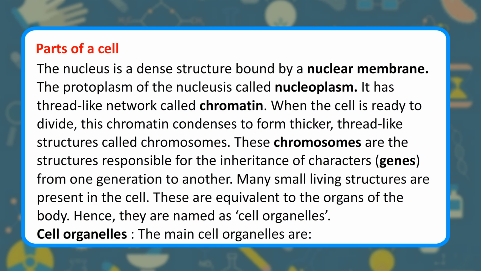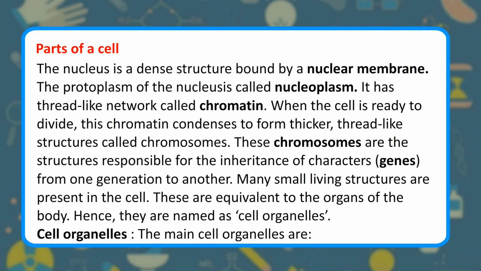It has a thread-like network called chromatin. When the cell is ready to divide, this chromatin condenses to form thicker, thread-like structures called chromosomes. These chromosomes are the structures responsible for the inheritance of characters, genes, from one generation to another.